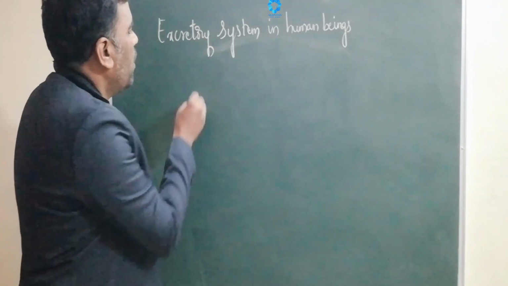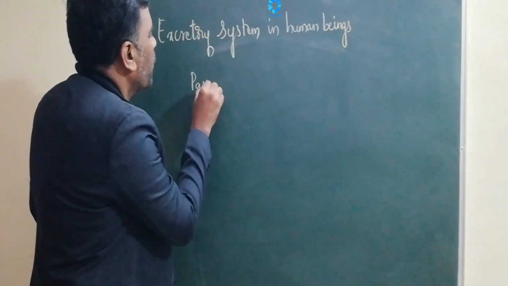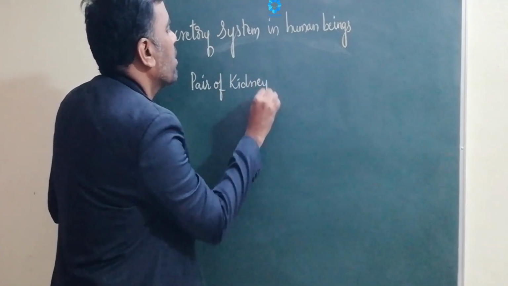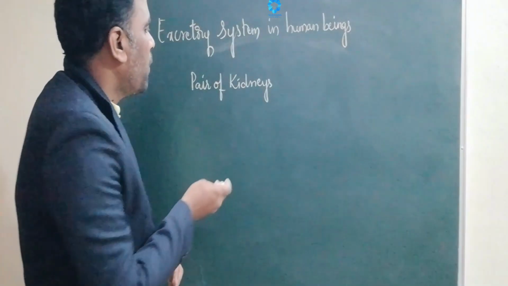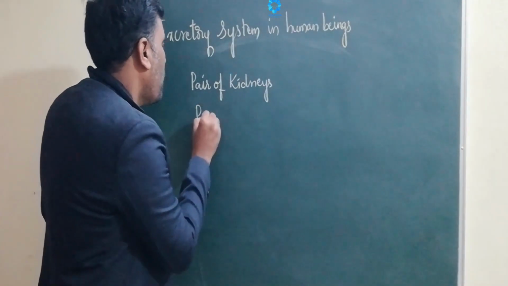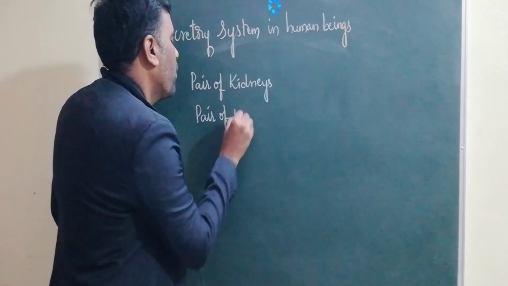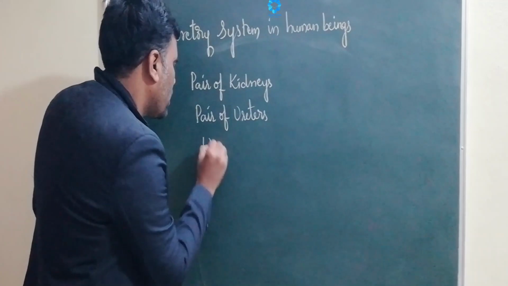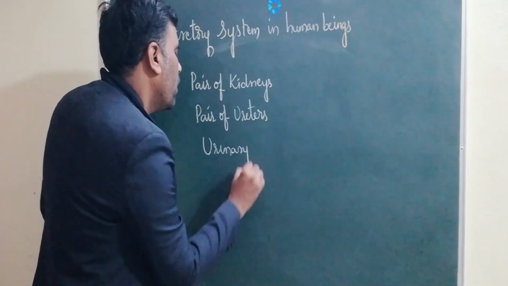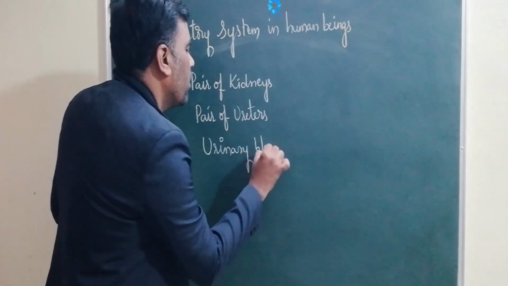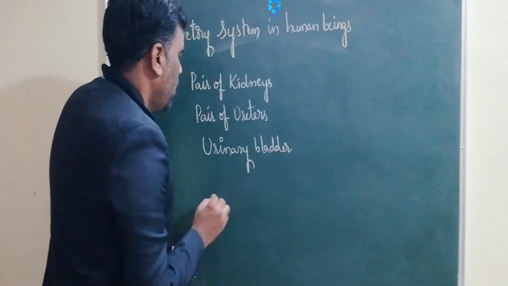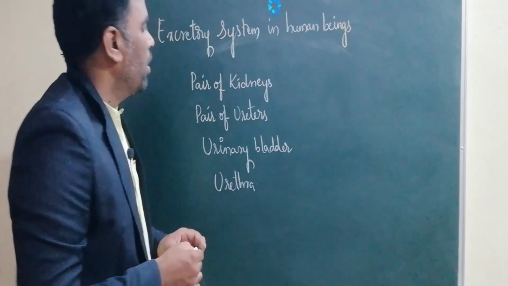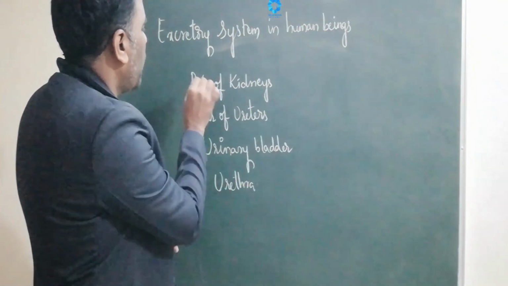It comprises a pair of kidneys, pair means two, a pair of ureters, the urinary bladder, and the urethra. Now let us discuss them in detail one by one.